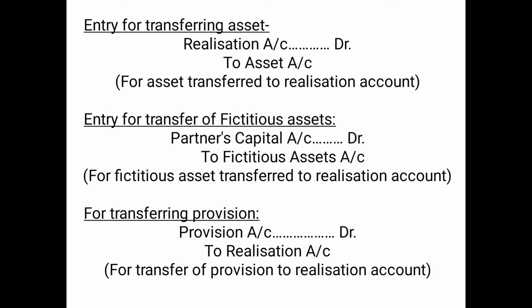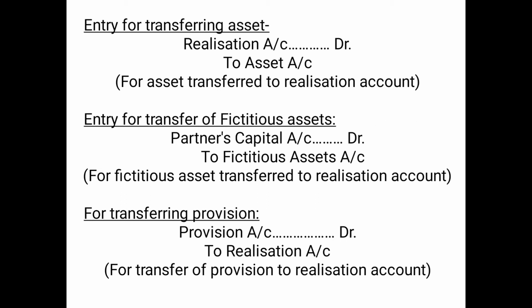Then for transferring provision. Since provision carry a credit balance, so it will be transferred on the credit side of realization account, and since it carries a credit balance, so while transferring it will carry an opposite balance in case of journal entry, therefore provision will be debited.